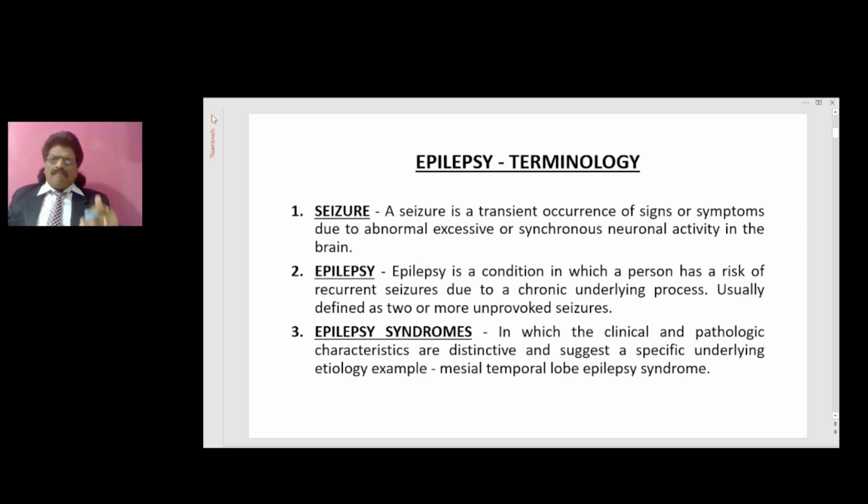Epilepsy is a condition in which a person has a risk of recurrent seizures due to a chronic underlying process, usually defined as two or more unprovoked seizures. Epilepsy syndromes are those in which the clinical and pathologic characteristics are distinctive and suggest a specific underlying etiology. Example, mesial temporal lobe epilepsy syndrome.